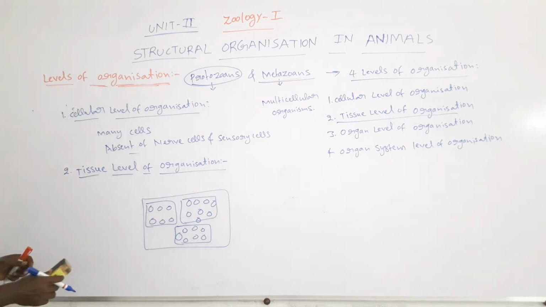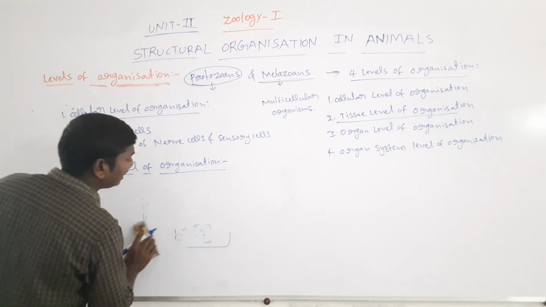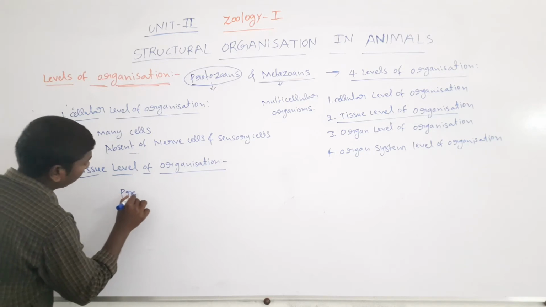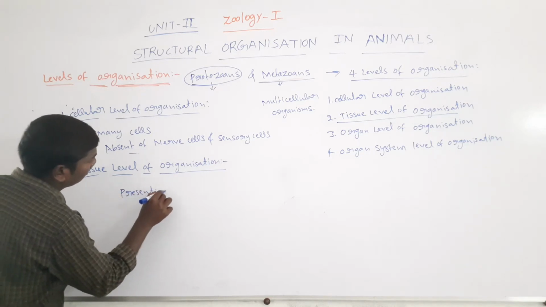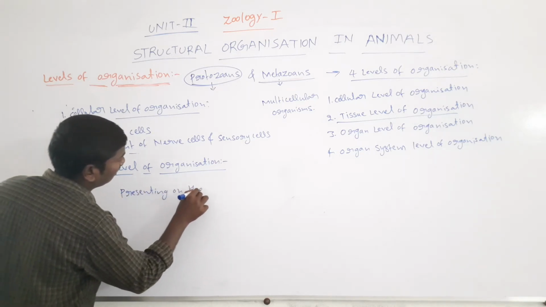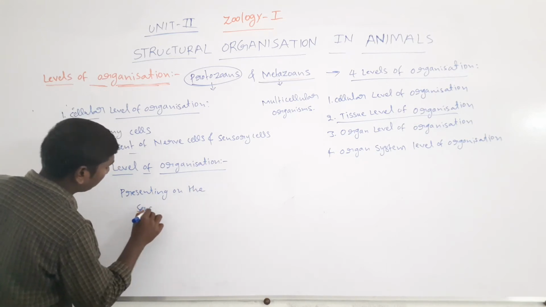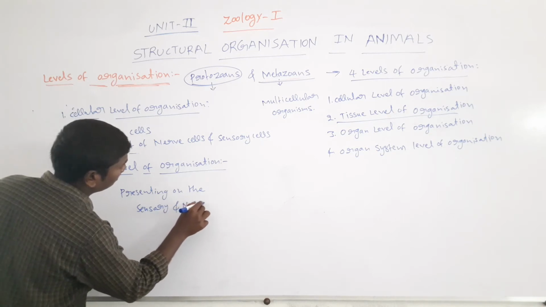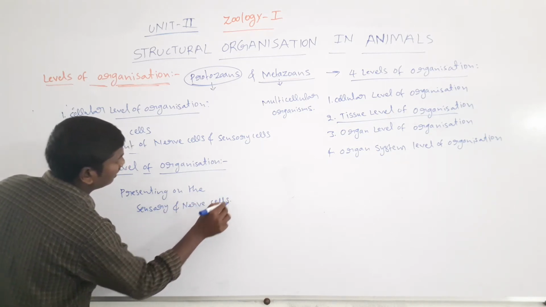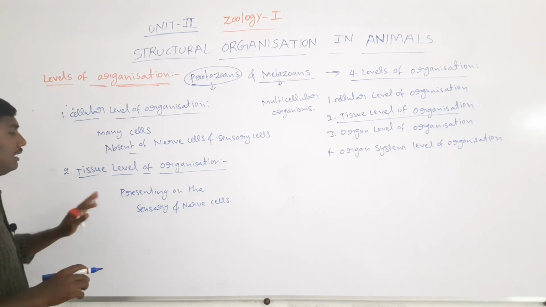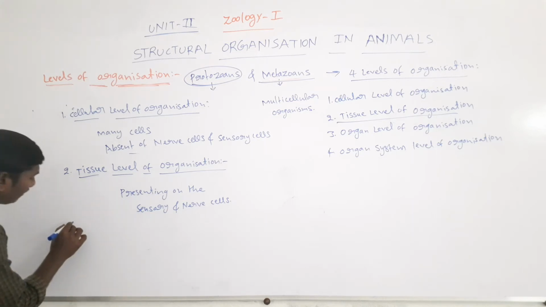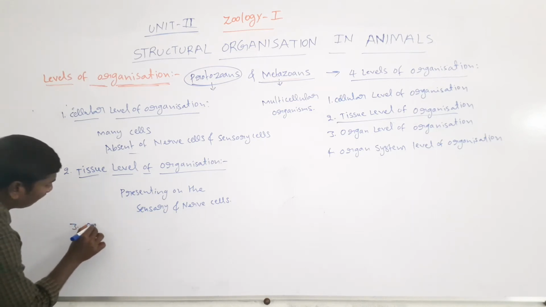Here, sensory cells and nerve cells are present. So they are the tissue level of organization. The third one is the organ level of organization.